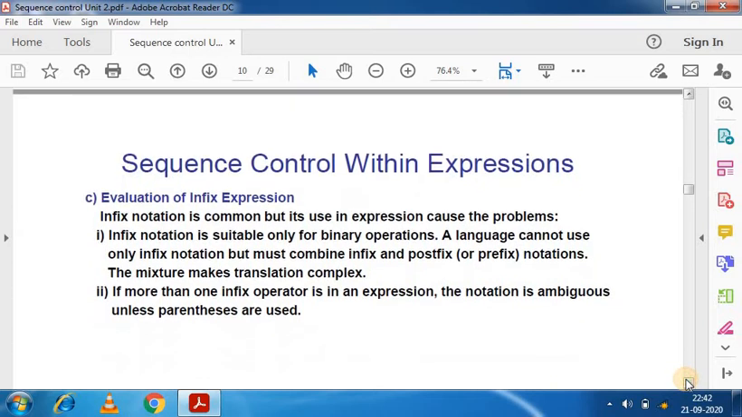Now the evaluation of an infix expression. To evaluate an infix expression, the idea is to do the following. Step 1: tokenize the infix expression and store the tokens inside a list. Step 2: convert the infix expression into a postfix expression. Then we perform step 1 and step 2. Sometimes we refer to this as infix to postfix conversion. This is an important conversion in sequence control.